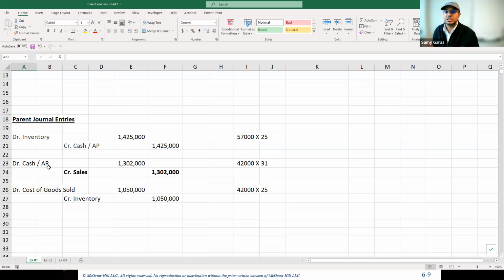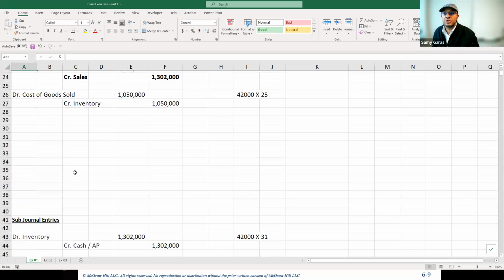We debit cash, debit accounts receivable, credit sales by the selling price. And then we debit cost of goods sold, credit inventory by $1,550,000. And here you might wonder, why did I highlight or make sales in bold? Because if you remember from my slides, this is the first account I should take to the consolidating entry. Because this one is credit, I will make it debit.